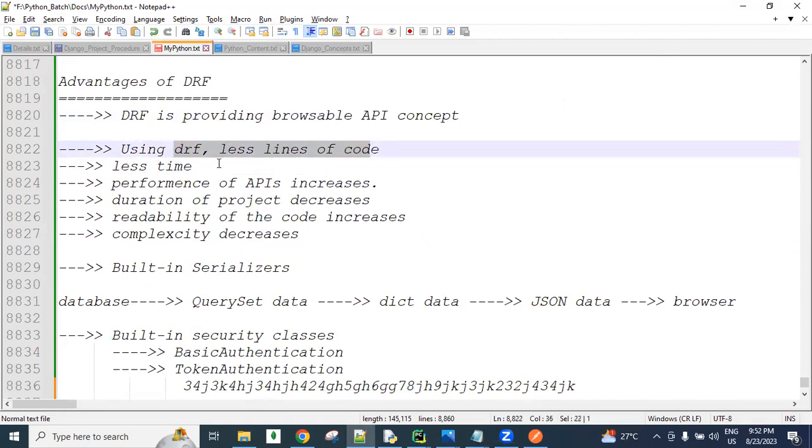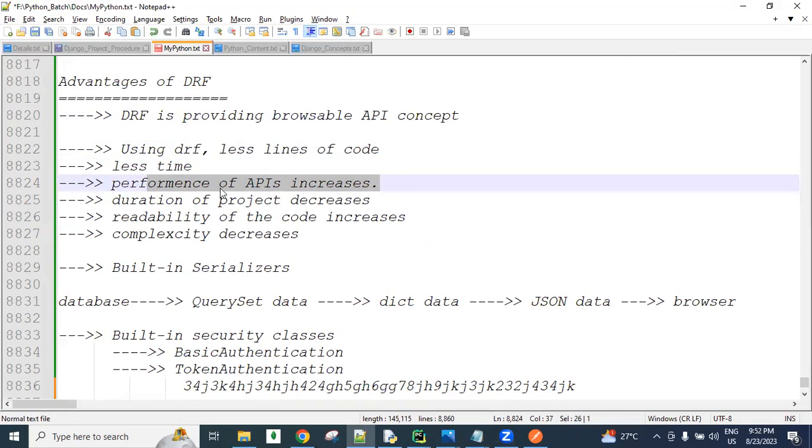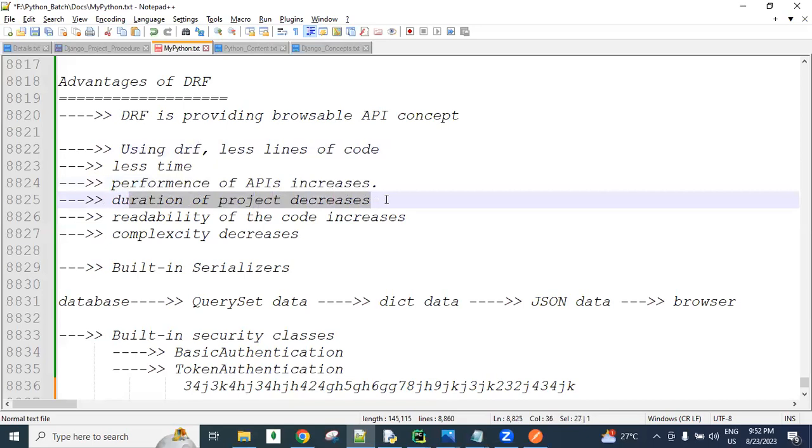Because of fewer lines of code, we can write the code in less time, and fewer lines of code execute in less time. Obviously, the performance of the application increases. Simply, the performance of the APIs increases, and since we develop in less time, the duration of API development decreases, readability increases, and complexity decreases. There are several benefits to using the Django REST framework.